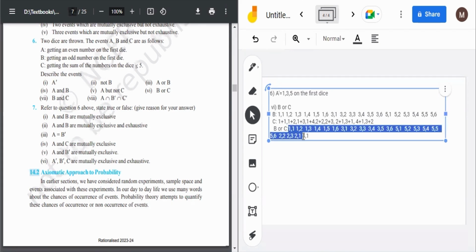Which one? This one. How many elements? 1,1, 1,2, 1,3, so up to 1,6 there are 6 elements. Then again 6, then again 6, that is 18, then 19, 20, 21, 22. So out of 36 total cases, 22 cases will be there for B or C. B or C simply implies B union C.